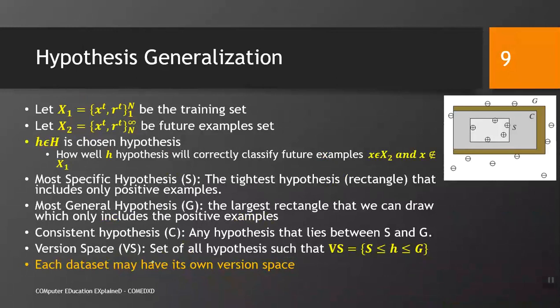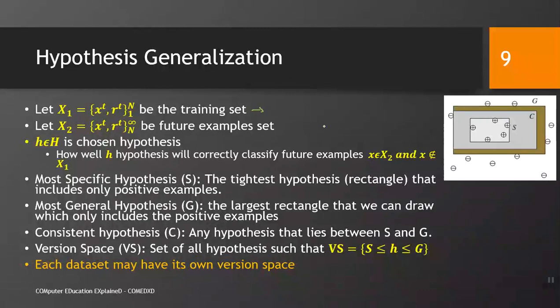Hypothesis generalization. Let x1, a data set consisting of 1 to n examples, be the training set, and let x2, that ranges from n to infinity, be the future example set. It is very simple. In our experiment, we have only n examples on which we can train our discriminator function.